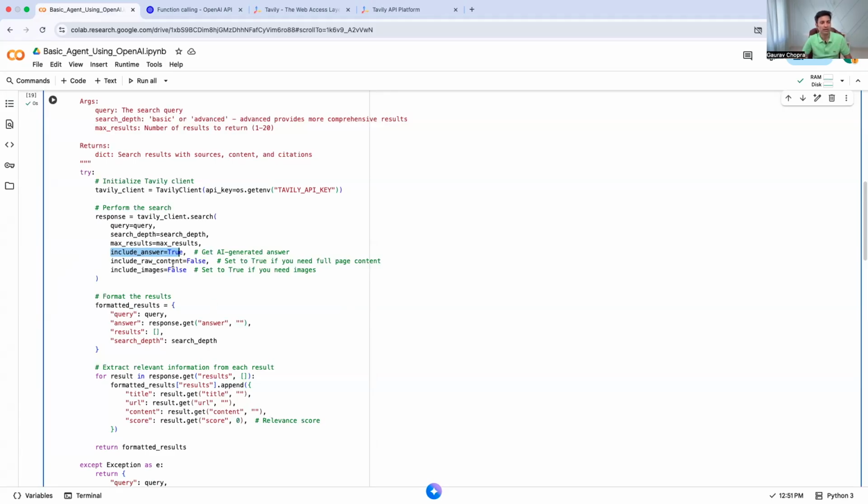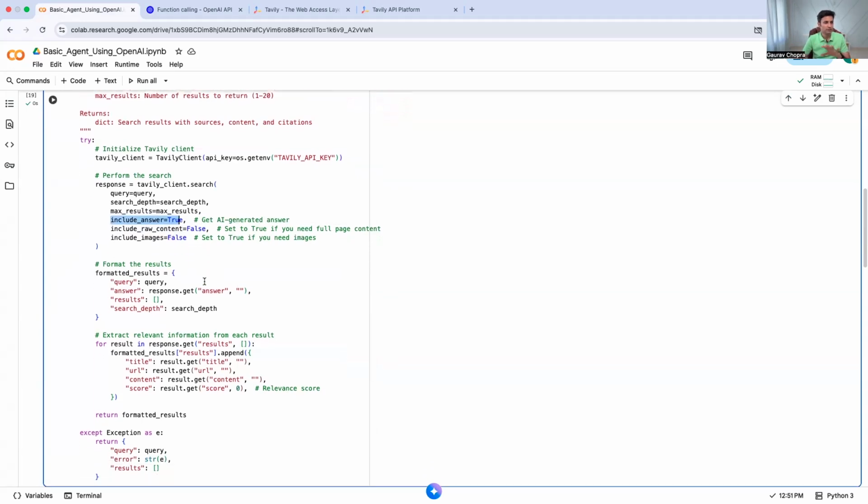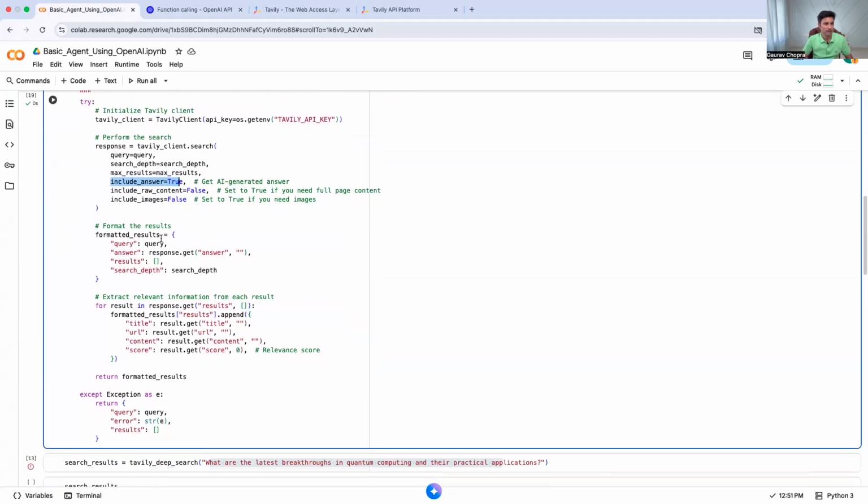Include raw content? I don't need raw content. I want AI-generated content, because raw content will be too much data and too many unnecessary symbols and text, which I would need to clean. This library is already doing that work, so why should I do that? This is a tool which I'm writing. And include images? No, I'm not looking for images. I'm looking only for textual data right now.